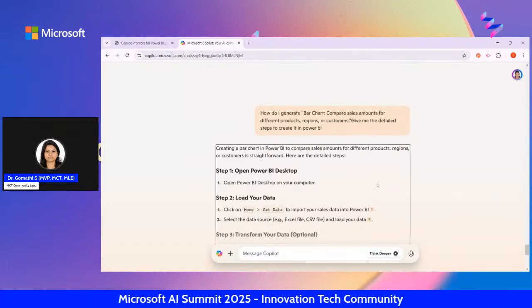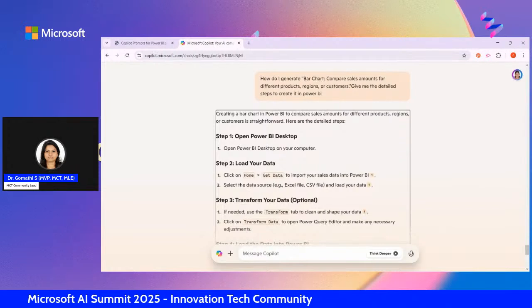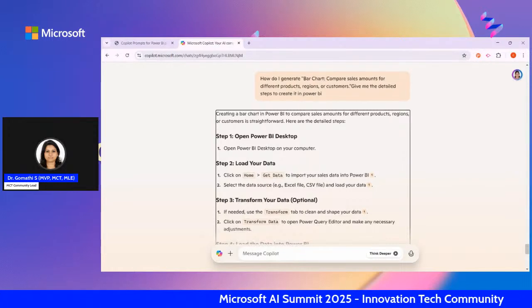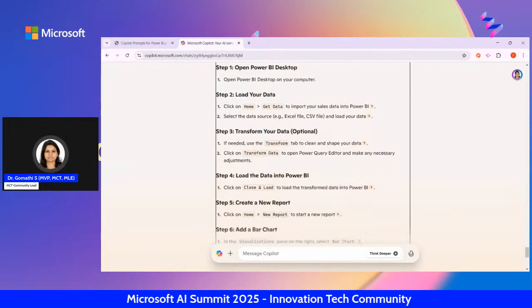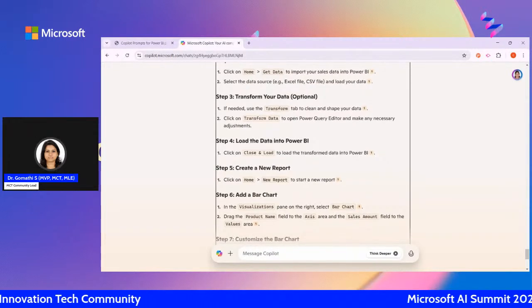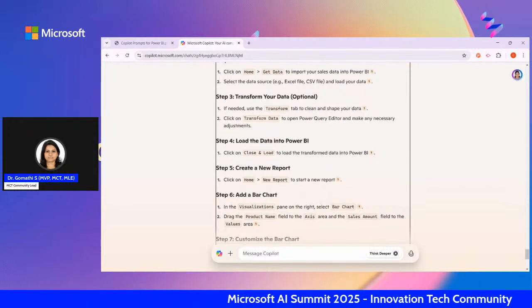So what happens is Copilot clearly tells me that you have to open Power BI Desktop. You have to click on Home, Get Data, to import your sales data into Power BI. You have to select the data source. It is giving you all these steps right from loading, and this is how you have to go through everything step by step.